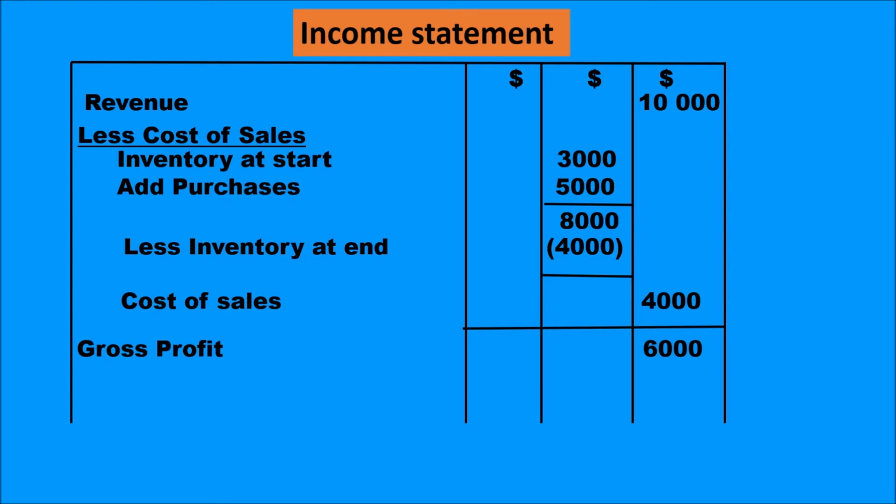Let us look at an income statement extract where we look at the calculation of gross profit, where we'll be using both the inventory at start and the inventory at end. Here we can see that revenue is $10,000, less inventory at start, add purchases, less inventory at end, which gives the cost of sale of $4,000 and the gross profit of $6,000.